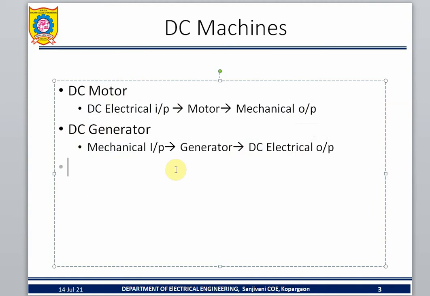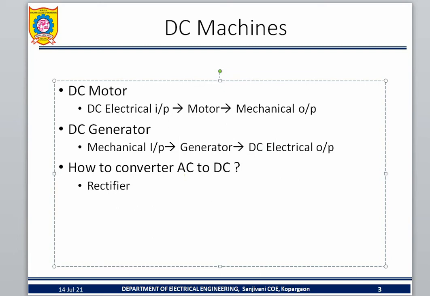One more point I want to teach you: how to convert AC to DC. Tell me. Your mobile phone has a battery system at the back. That battery system you need to charge. Yes, rectifier. That is called a rectifier. The rectifier will convert AC to DC.